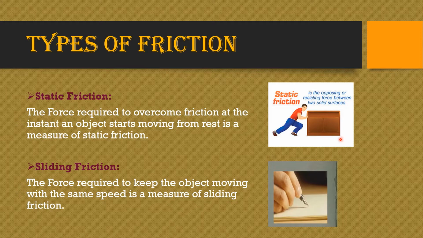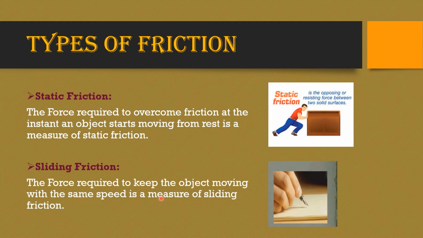And what is the magnitude or the measure of the static friction? The amount of force that is applied to move the object from the rest position will give you the magnitude or the measure of this static friction. So this is what is mentioned here. The force required to overcome friction at the instant an object starts moving, from rest to some distance it moves, is a measure of static friction.